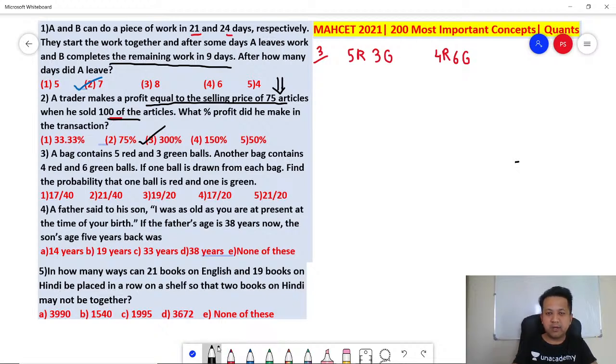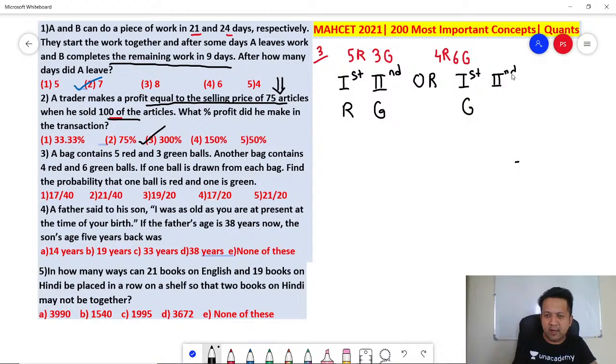Now think about it. You need one ball to be red and one to be green. So how can that be? Let me write it down here. First bag, and then you are drawing a ball from the second bag, right? So it could be two scenarios. You can have red from the first one and green from the second one, correct? Or the other scenario could be from the first bag you are drawing a green, and from the second bag you are drawing a red. So it would be either scenario 1 or scenario 2.